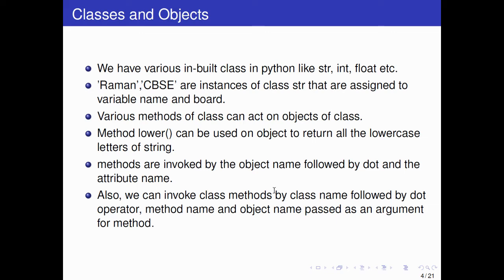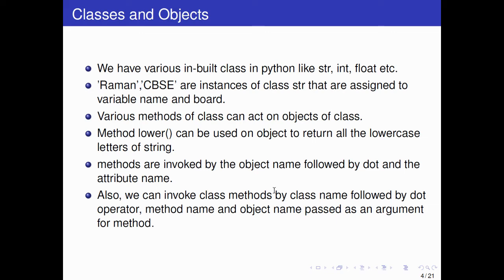Various methods of class can act on objects of class. Okay, so method lower. I said method already, so here you write method. Method means function, so don't be confused by that. Like lower, you have already seen this word. If you write a string dot lower, that will convert the uppercase into lowercase. So method lower can be used on objects to return all the lowercase letters of a string. Okay, so lower is a function, you already know.